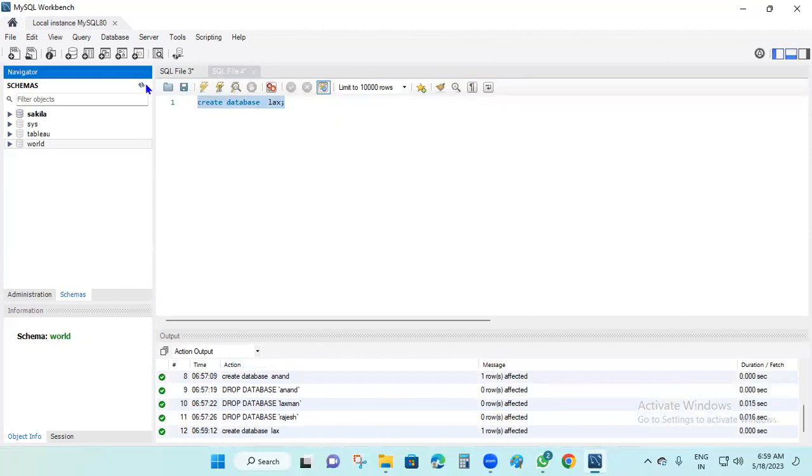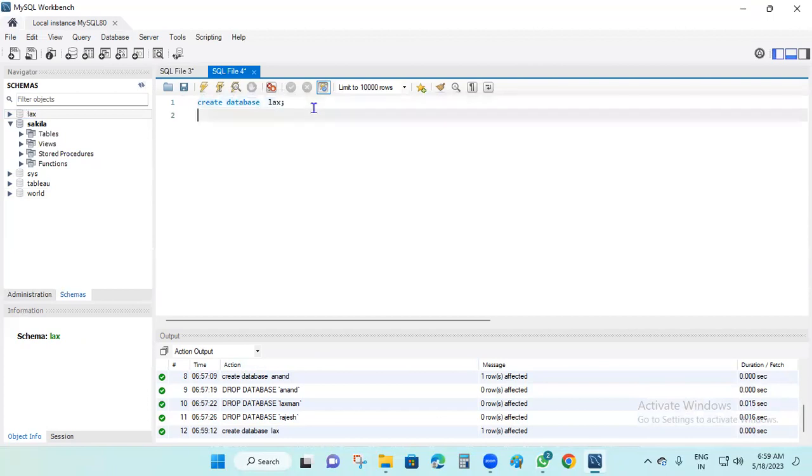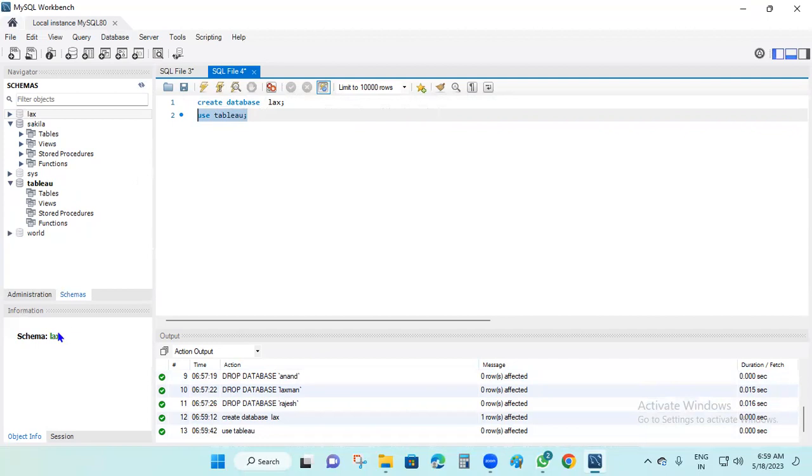Then refresh here. It will create the Lakshman tab. Okay, now the second query: I am working on the Lakshman. I am going to work on the Tableau. Okay, that's the point. I use Tableau. Okay, Tableau. So this is the Tableau, right? Likewise, Lakshman. We use Tableau as the database. So in this database we can insert the table. Okay, now again semicolon, run this. Okay, run this. So now we are going to work in the Tableau. Not Lakshman, I just told you that for identification.